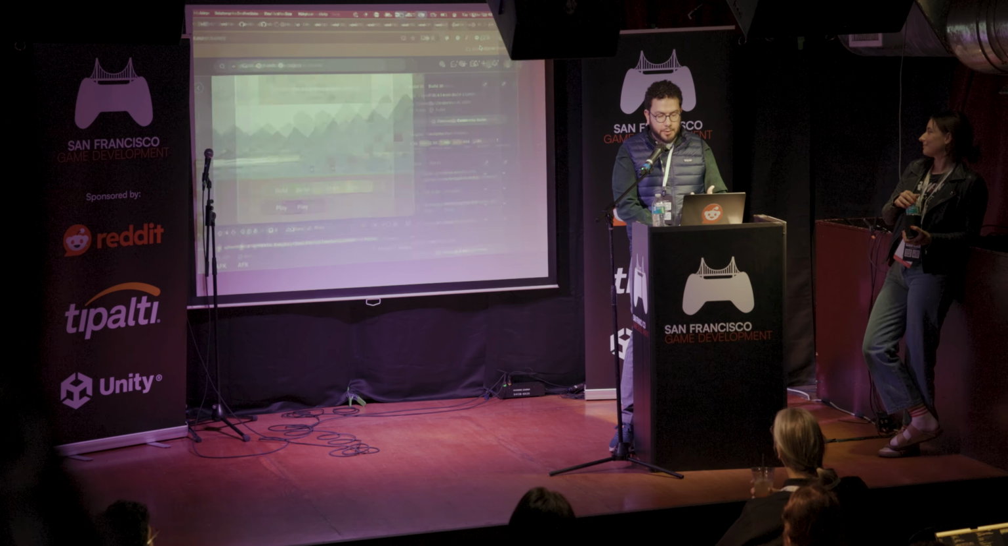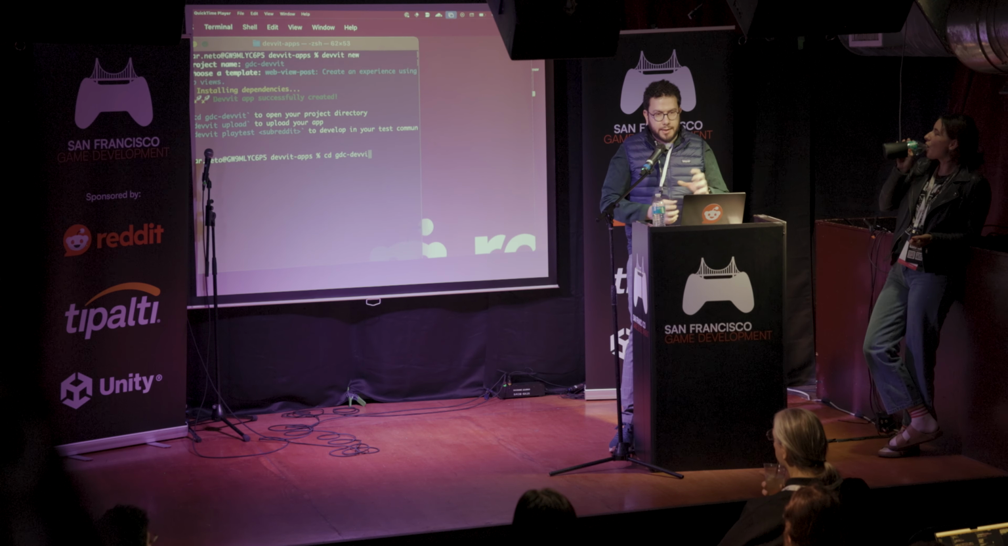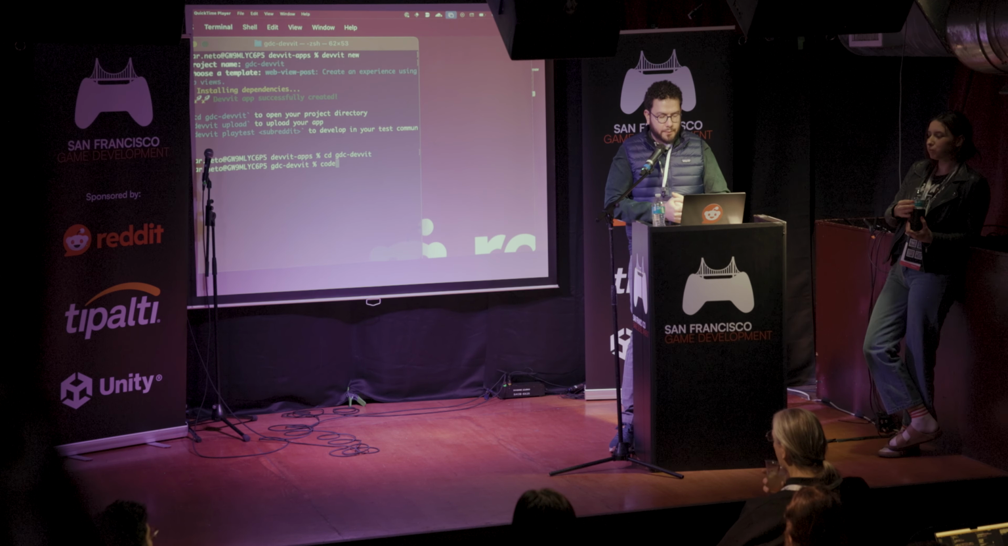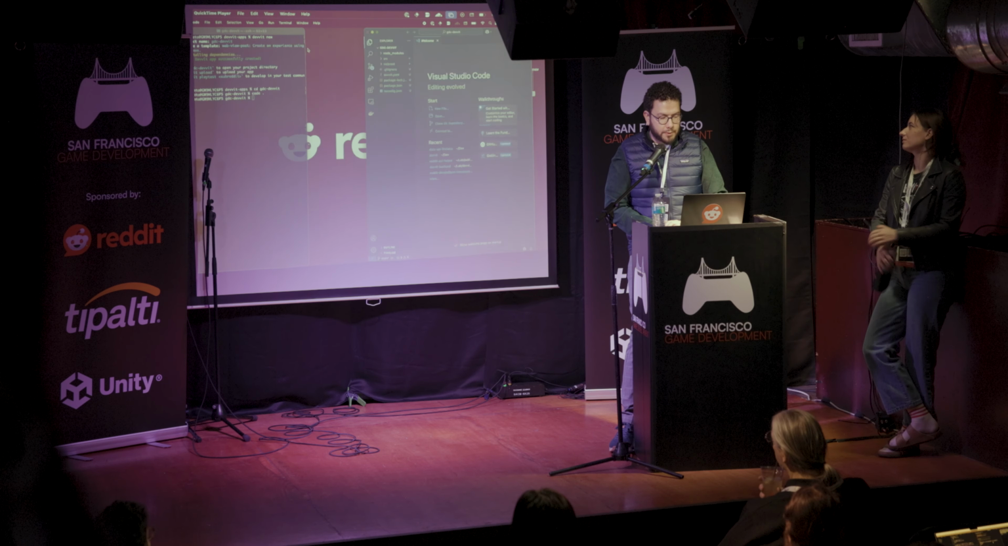You download our CLI, which is called Devvit. The first command you would run is Devvit new. You give a name to your project, and there are some templates that you can start with. In this case, I started with the web view post, which allows me to create a project that can run a web view application. Then I'm going to open that in VS Code.